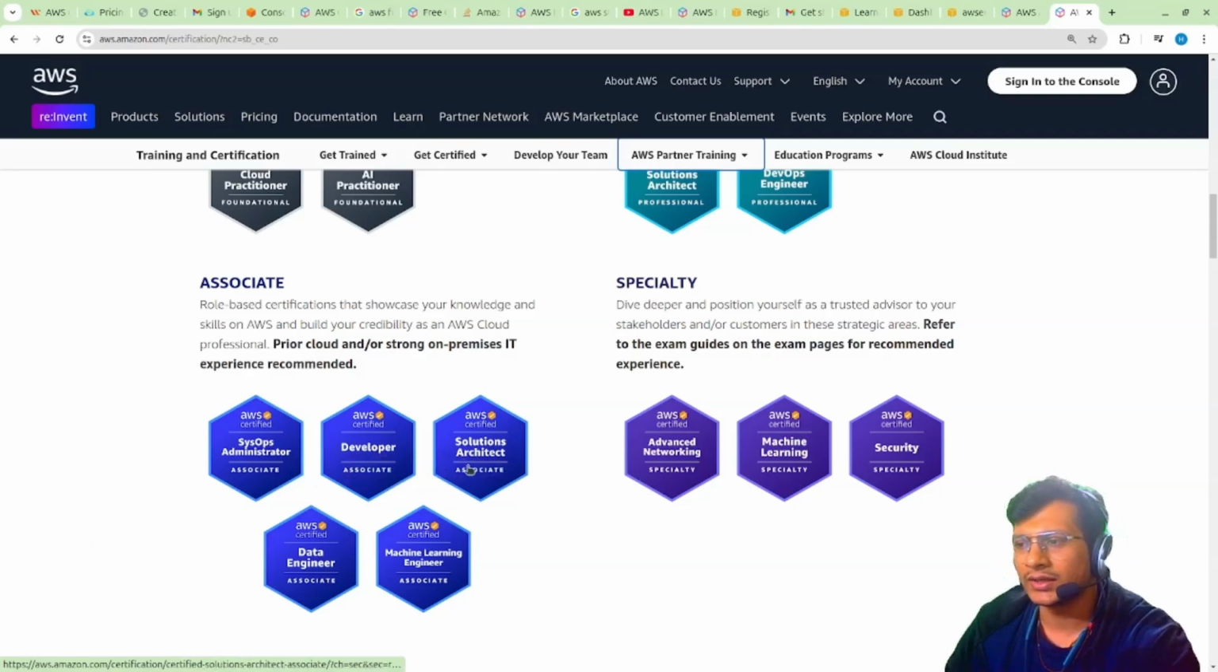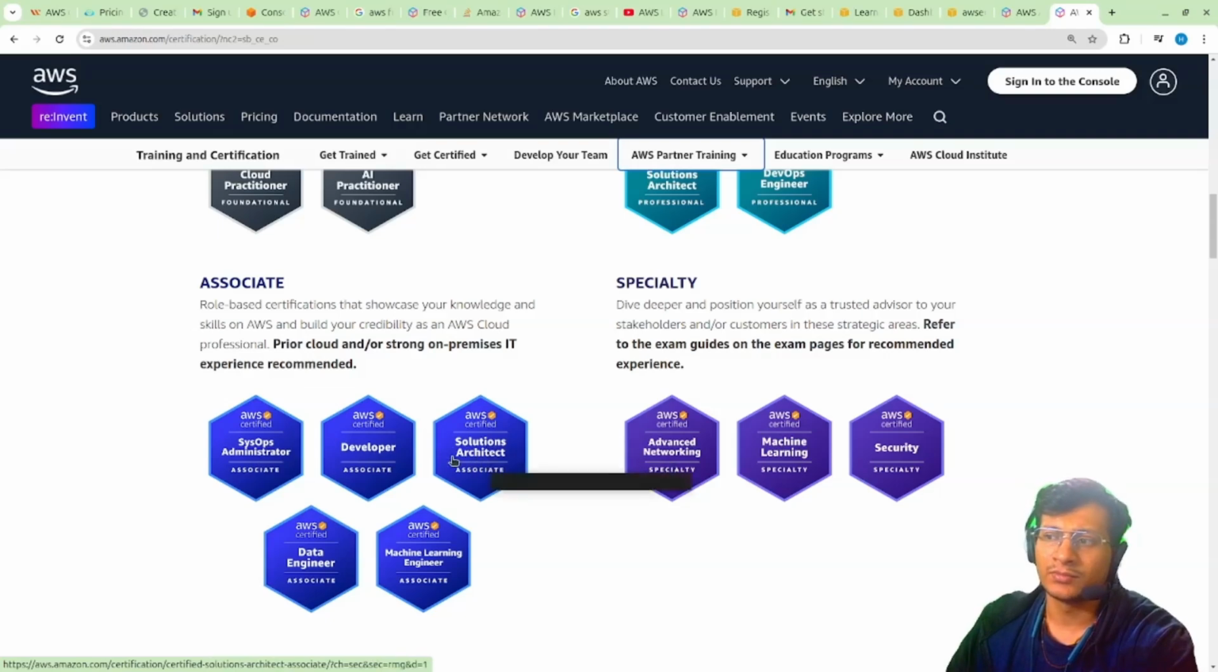Then we have solution architect associate. Sysops admin is mostly the administration part, like a particular configuration and everything. However, solution architect is basically the system designing part, okay: which services to use, how they will interact with each other, okay.